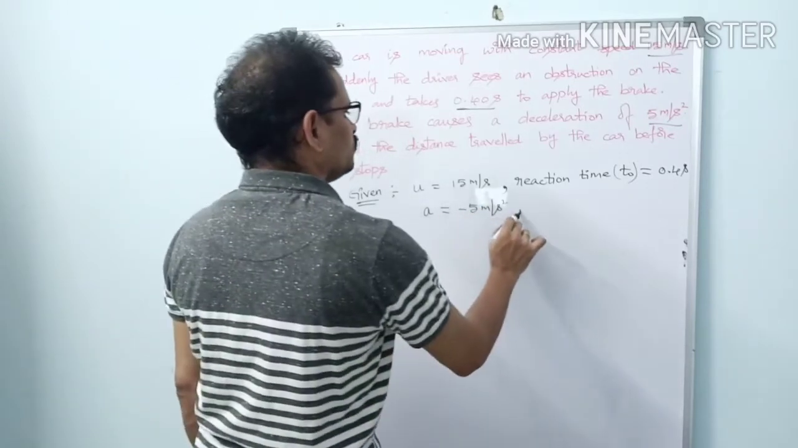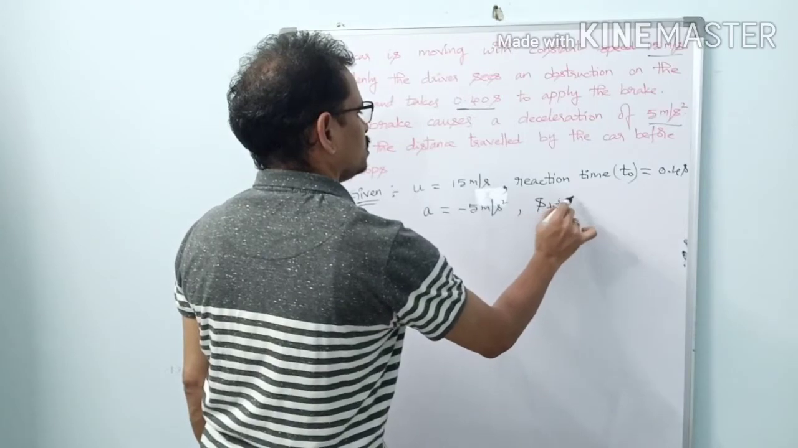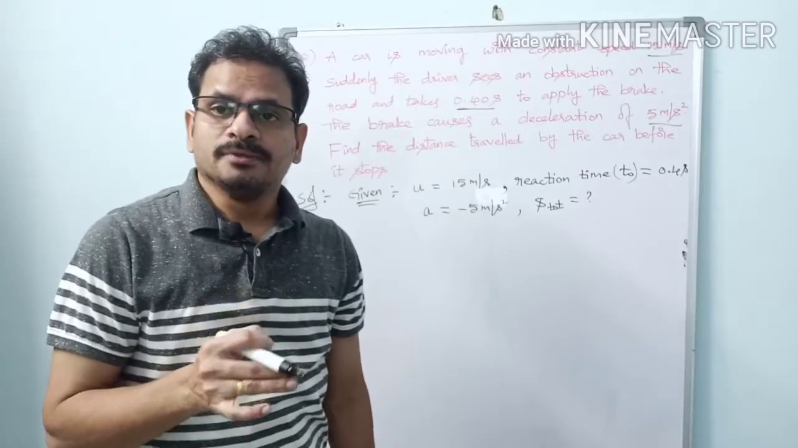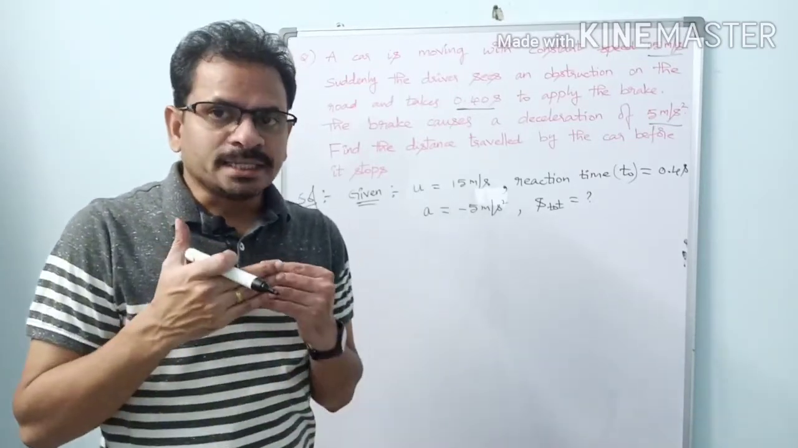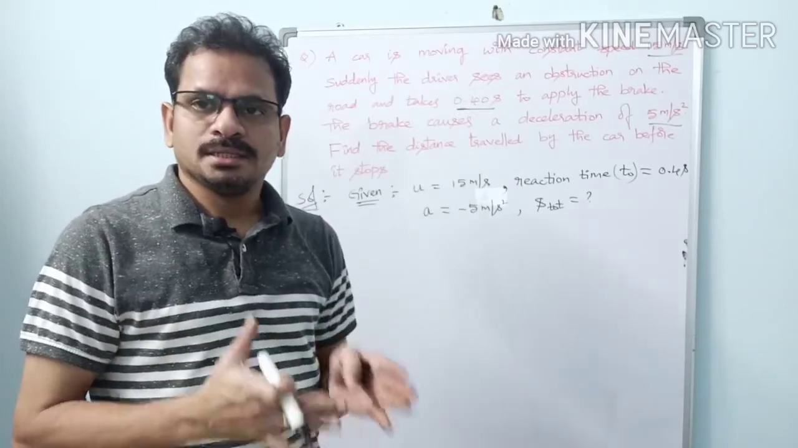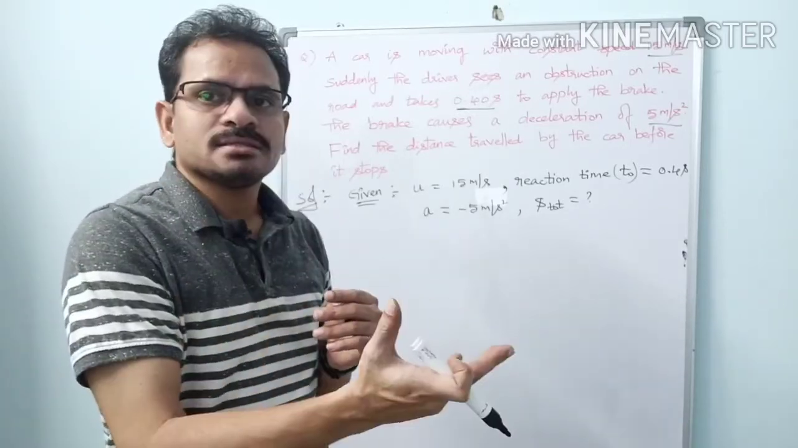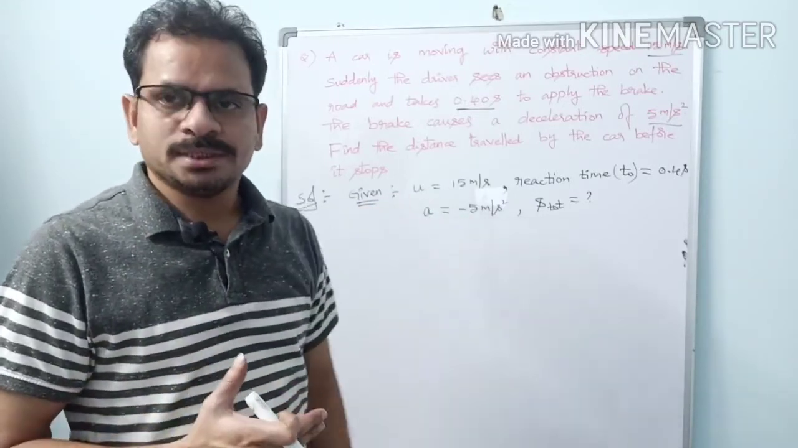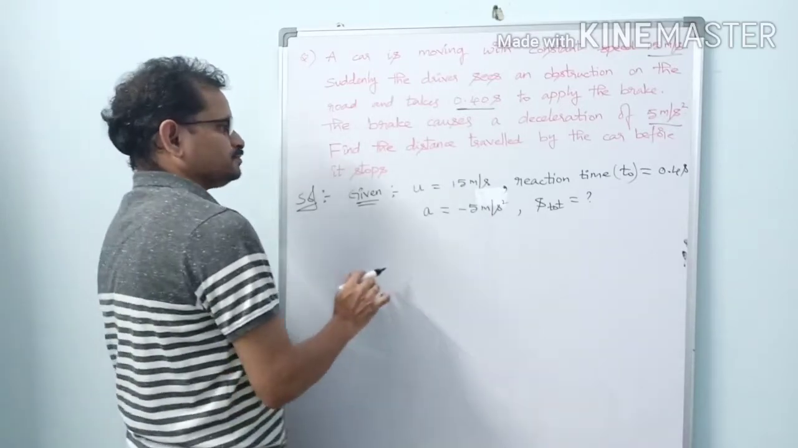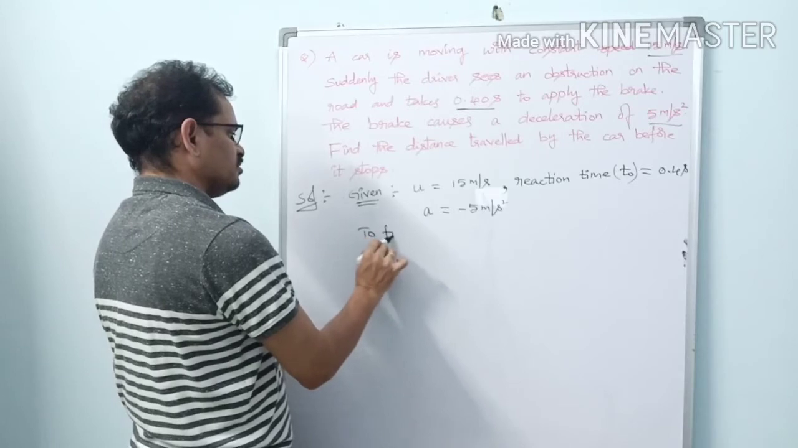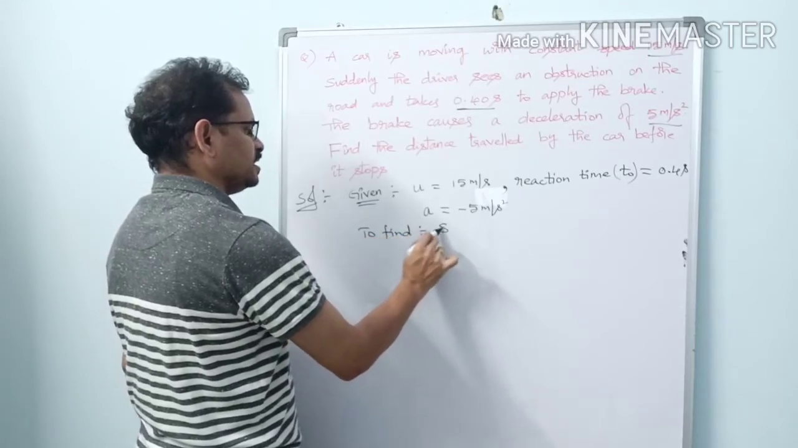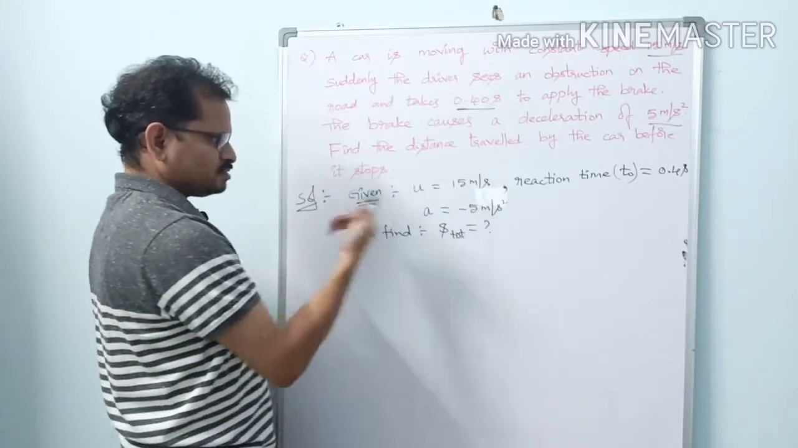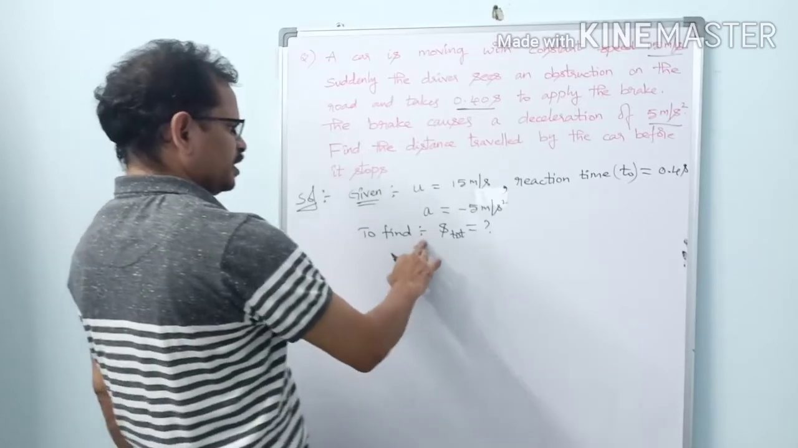Okay, what should we find? We should find S, the total distance traveled by the car before it comes to rest. From when to when? Here we have to find the total distance from when the driver notices or observes the obstacle to finally where the car stops. So what we have to find here? We have to find S total distance equal to how much? We have taken given quantities, and we are aware of the quantity to be found here.